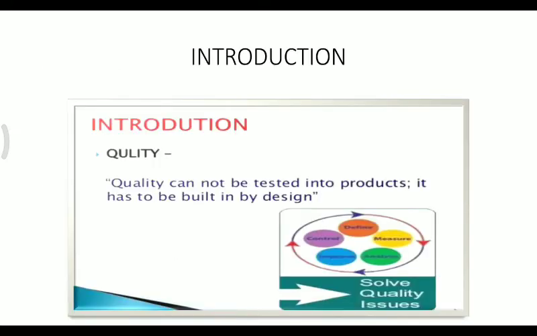Now see that quality cannot be tested. In this slide, quality cannot be tested into products. It has to be built in by design. That is what I mentioned with the best example, the mobile charger. Quality cannot be tested into products, it has to be built in by design. So at the time of design itself we have to concentrate on the quality of what you are going to manufacture. This is about quality with respect to quality by design.